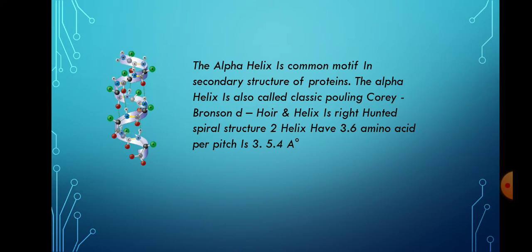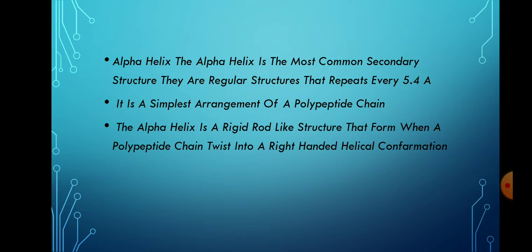The alpha helix is a common motif in the secondary structure of proteins. It is also called the classic Pauling-Corey-Branson alpha helix. It is a right-handed spiral structure, with 3.6 amino acids per turn, and the pitch is 5.4 angstrom. The alpha helix is the most common secondary structure. They are regular structures that repeat every 5.4 angstrom.